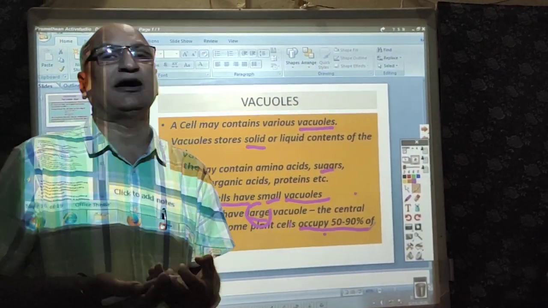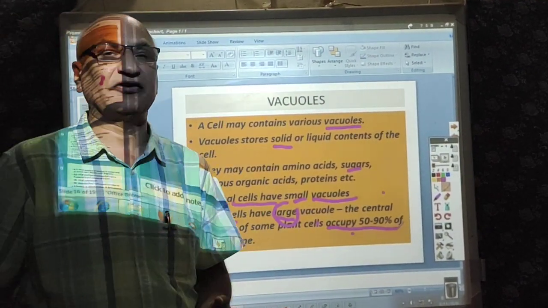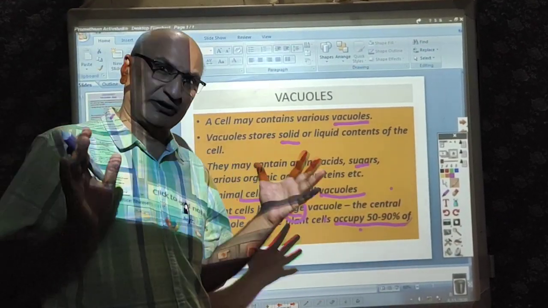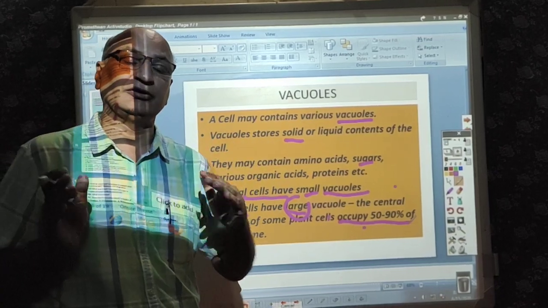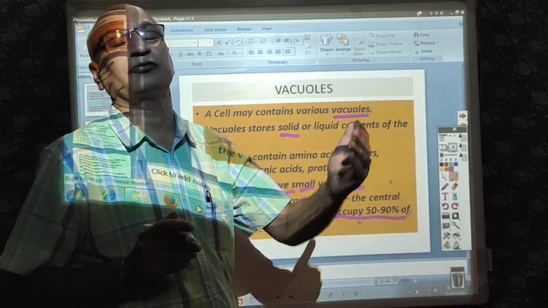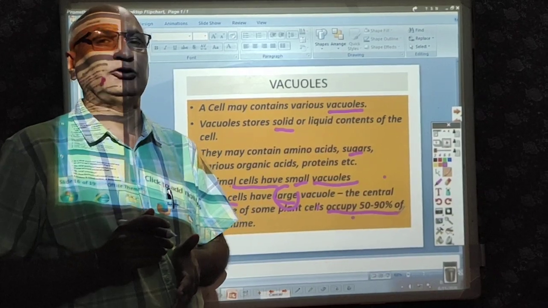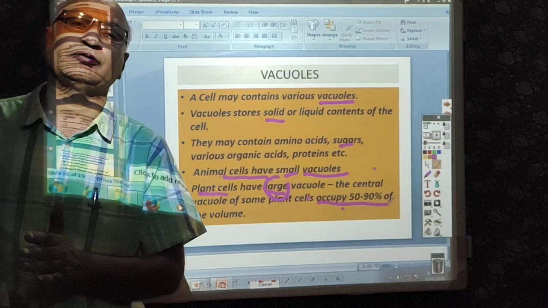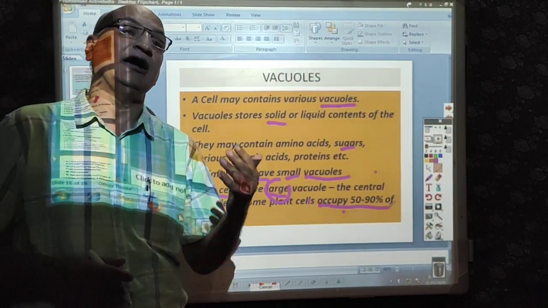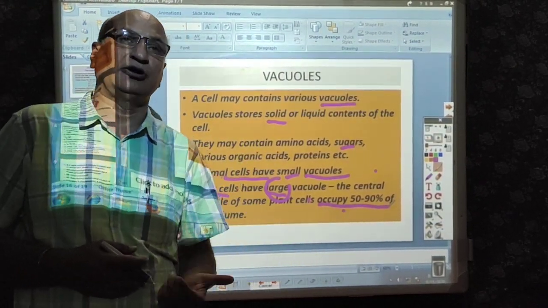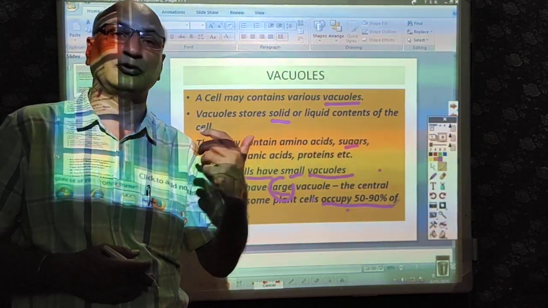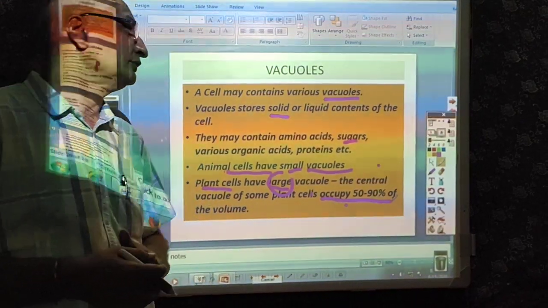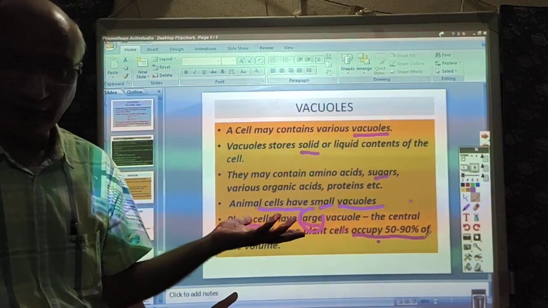So in this way, dear students, we have covered the cytoplasm. I told you about mitochondria, plastids, and endoplasmic reticulum. In endoplasmic reticulum, we saw that we categorize it into smooth endoplasmic reticulum and rough endoplasmic reticulum. We discussed ribosomes, the organelles which are found in both prokaryotes and eukaryotes, and later on we saw the Golgi bodies. We saw the achievements of Mr. Golgi. Later on we learned about the vacuoles. Okay, now have you got it?